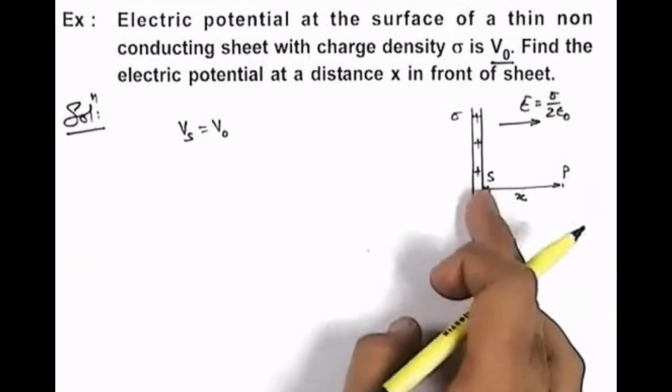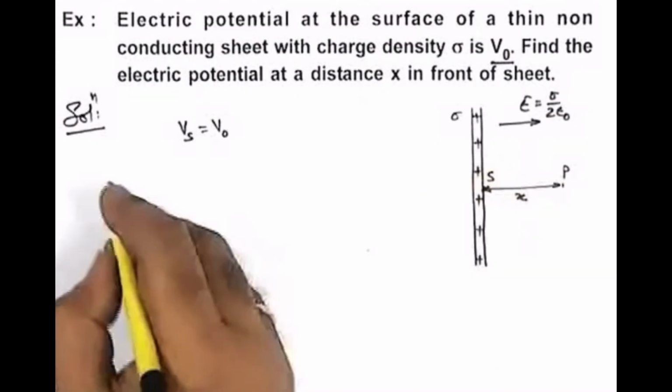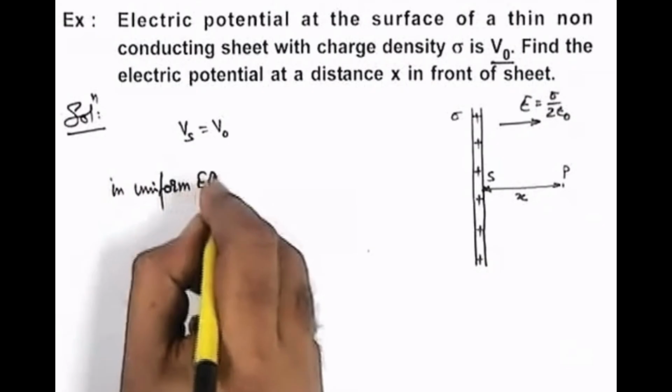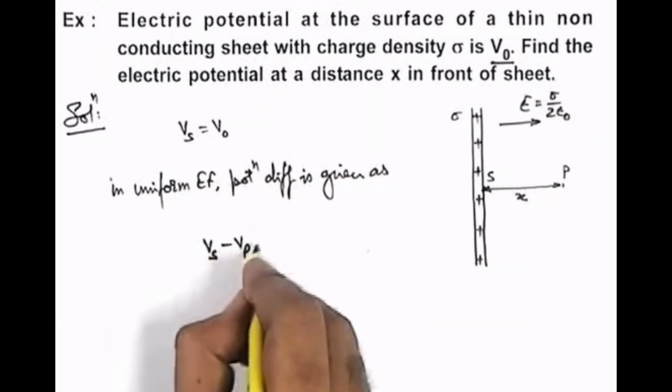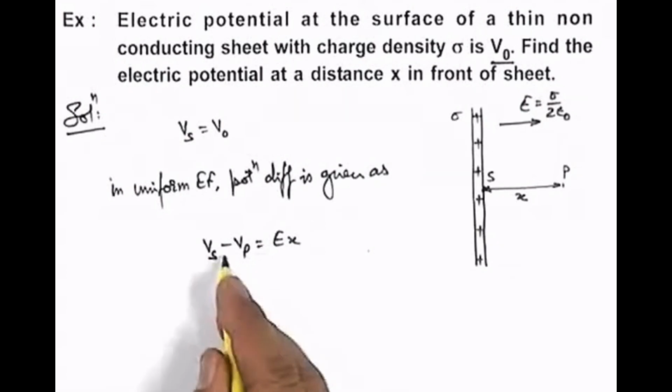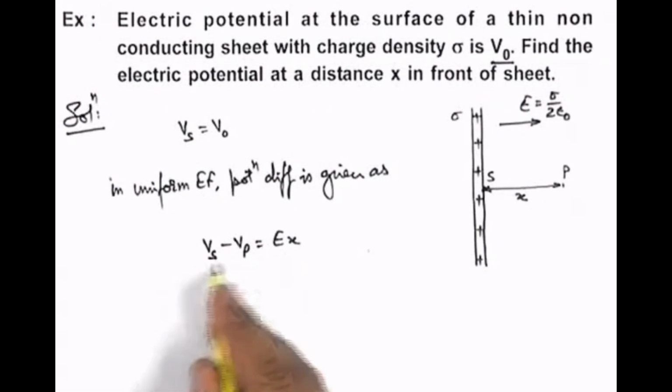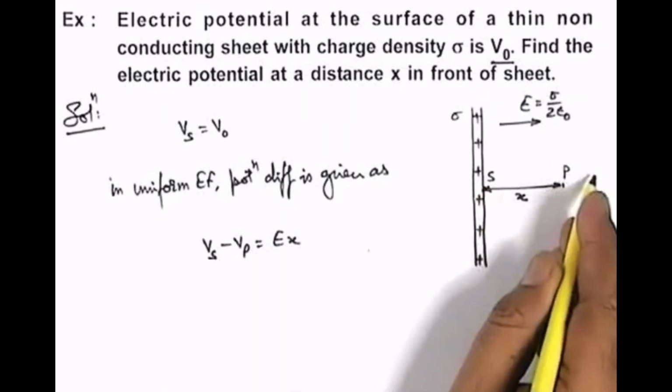That means potential at P is certainly less than potential at S, and here electric field is uniform. So we know in uniform electric field, potential difference is given as, here we can write Vs minus Vp is equal to E multiplied by X. You can recall that we have studied it is given by Ed, where D is the separation between the 2 points or the 2 equipotential surfaces. So here electric field is in the direction of line joining S and P.